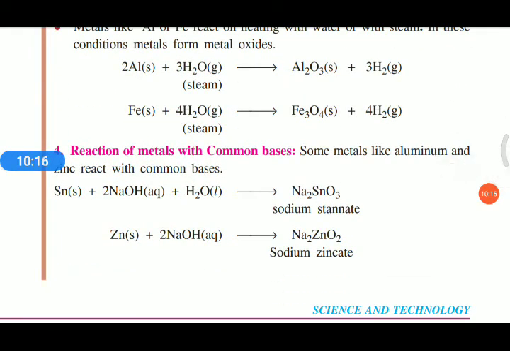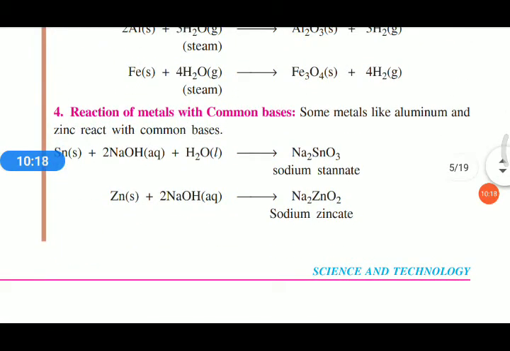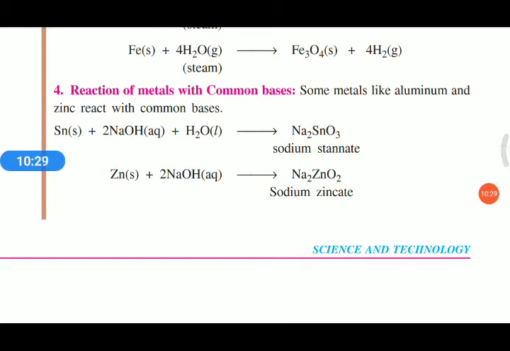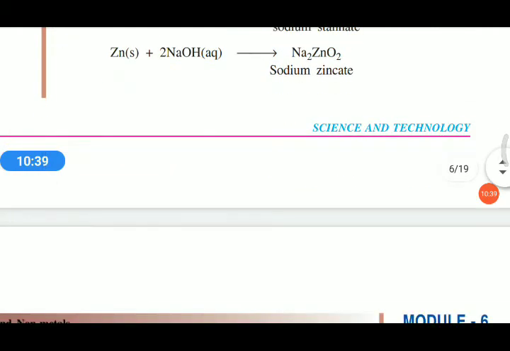Reaction of metals with common bases. Some metals like aluminum and zinc react with common bases. Example: Sn plus NaOH plus H2O gives Na2SnO3, sodium stannate. Zn plus NaOH gives sodium zincate, etc.